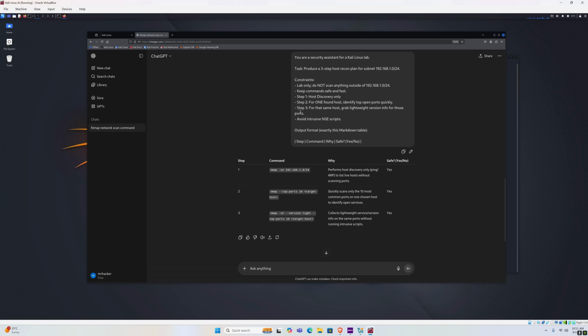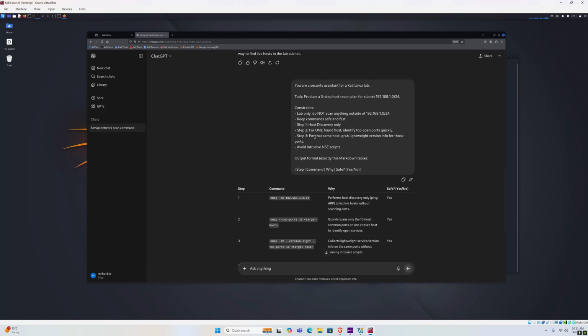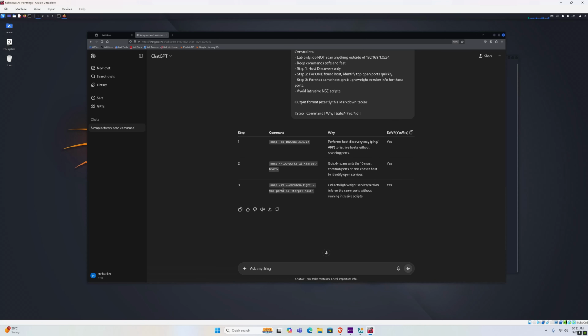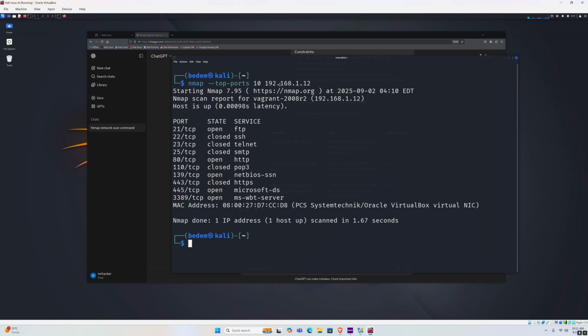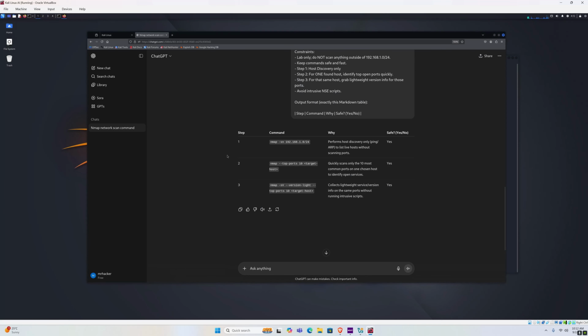So let's check it with step 3 from our prompt. For that same host, grab lightweight version info for those ports. Okay, so this is pretty accurate. We're using the same target host, which will be, in my case, 192.168.1.12, and we're using the -sV flag, which is a flag for grabbing the version of a service on an open port, and we apply --version-light, which is what our prompt wanted. Grab lightweight version info for those ports.